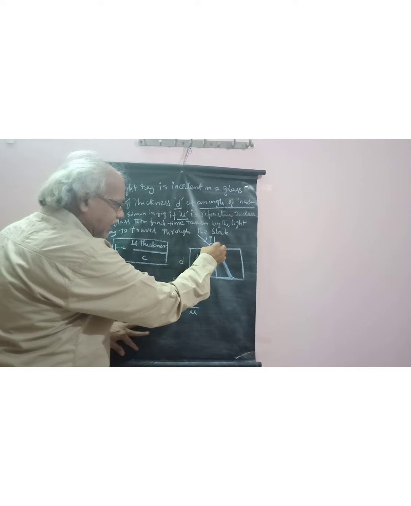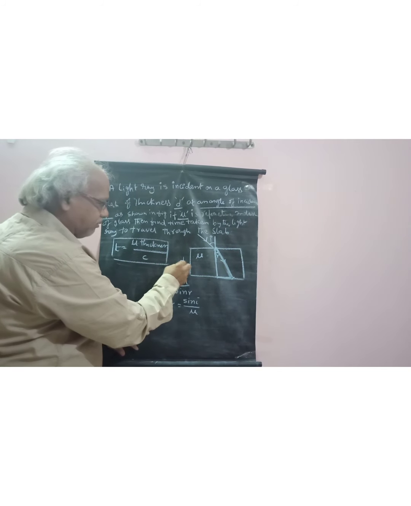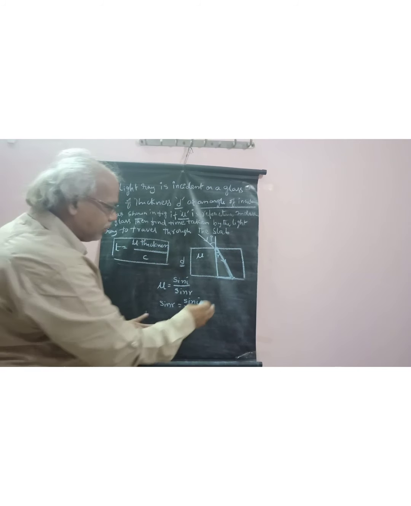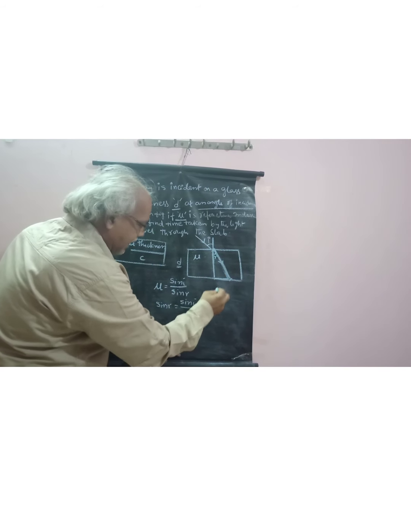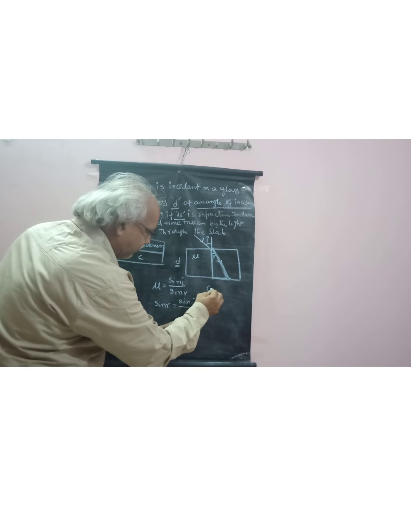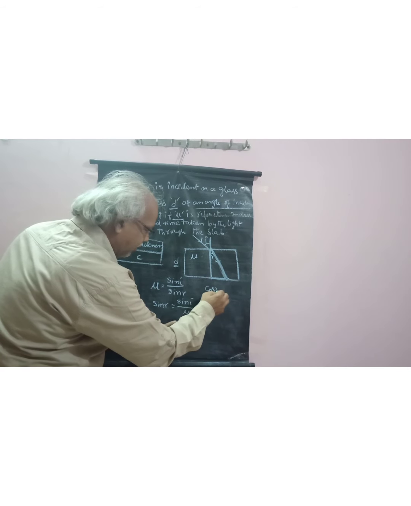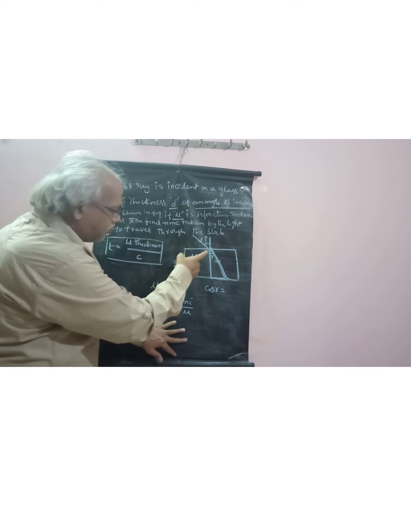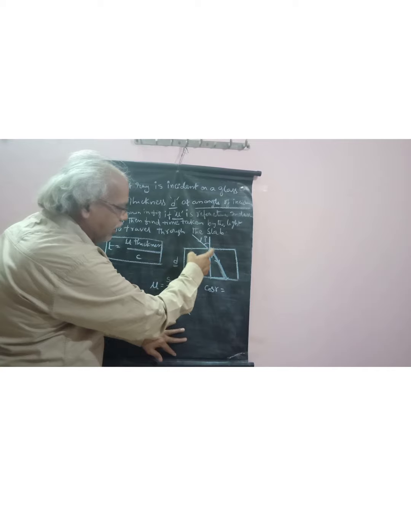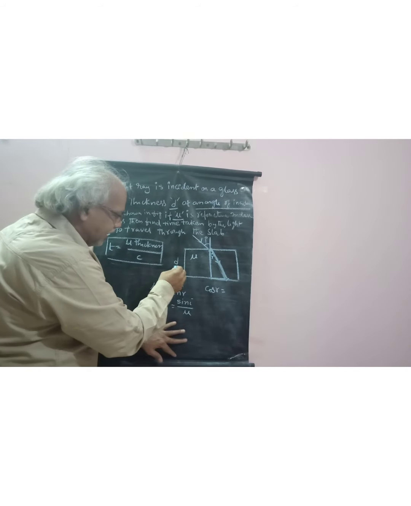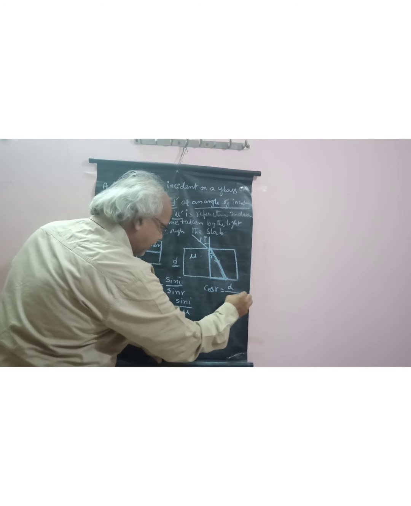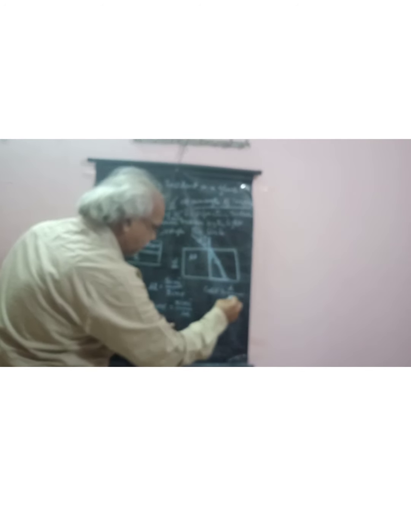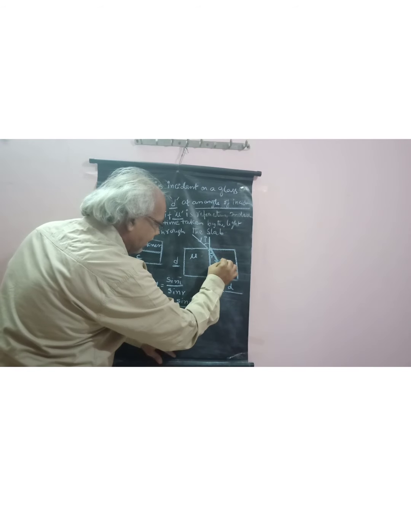This adjacent side is nothing but the thickness of the glass slab. So for the thickness of the glass slab, here we can take cos r. Cos r is equal to adjacent side by hypotenuse. So what is the adjacent side? That is the thickness of the glass slab, d, by the hypotenuse. Let this hypotenuse be x.